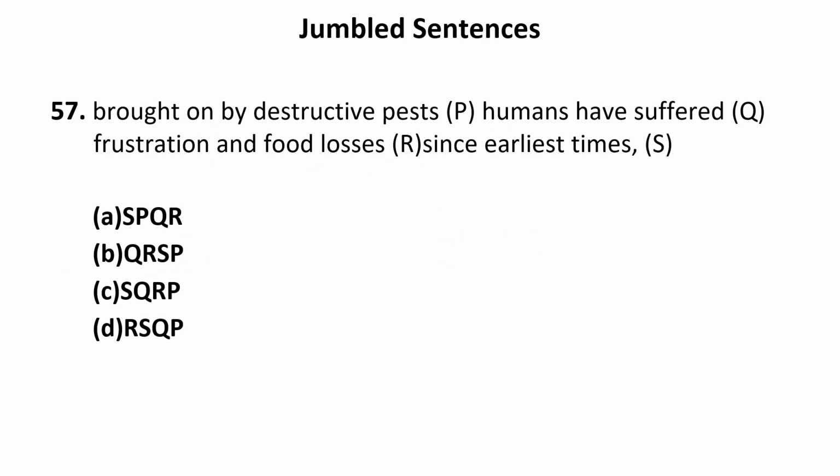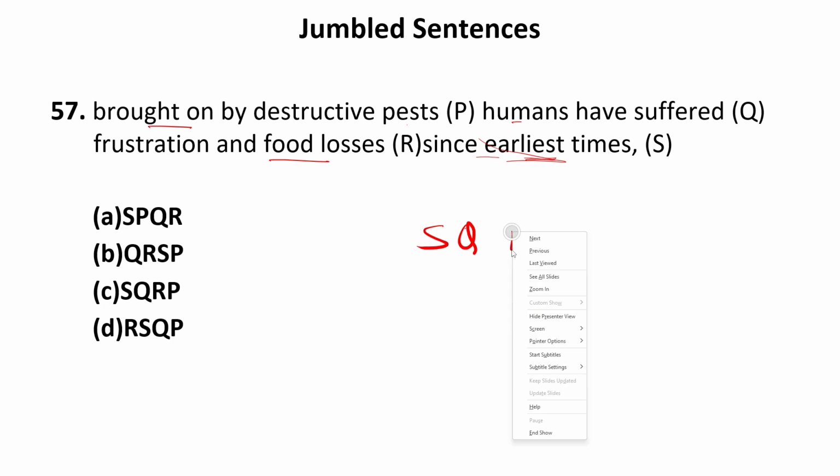Brought on by destructive pests, humans have suffered frustration and food losses since earliest times. Now, "brought" cannot begin the sentence. Humans have suffered frustration and food losses brought on by destructive pests. Now, "since earliest times" cannot end the sentence, so it will be the beginning of the sentence. Since earliest times, humans have suffered frustration and food losses brought on by destructive pests. So, S, Q, R, and then P. So, C is the correct answer.